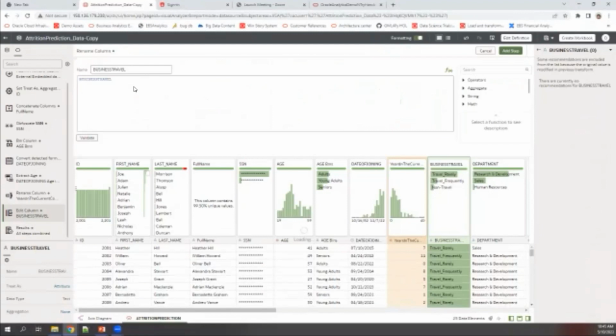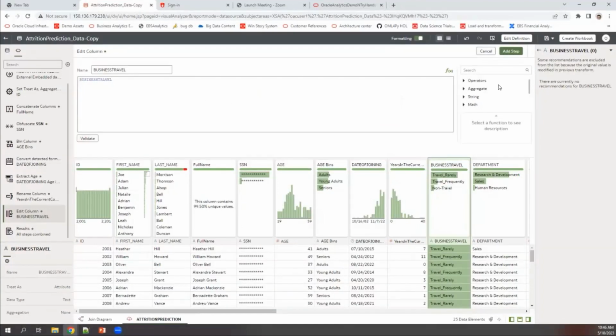In case you want to explore a few more things, what else could be done? You could click on any column. Right now I'm not going to do anything, but I'm just going to show. I can click on any column and just say edit. The moment I do that, I get an Excel formula like screen where I have a whole lot of formulas that I could use to perform any kind of further augmentation of data, which could be some preparation or something to do with mathematical operation, string operation, aggregation. A whole lot of Excel like formulas would be available for you to use. For this exercise we will not be doing any of that.